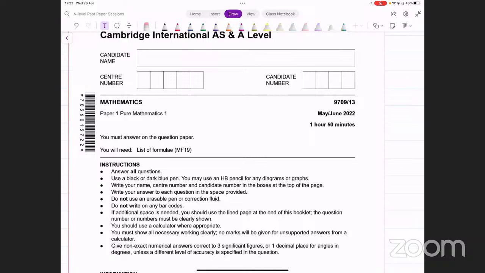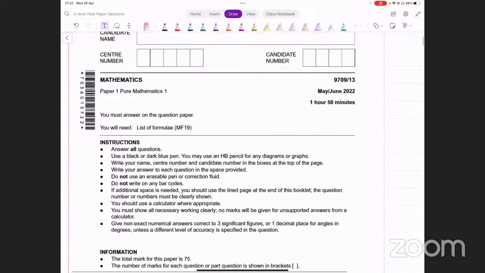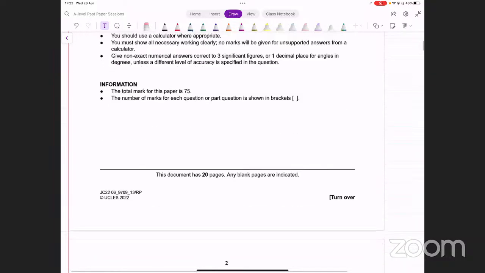Okay, walaikum assalam, Ahmed. So now let's begin with this paper, May June 2022, paper 1, variant 3, and discuss the relatively more difficult questions from this one.